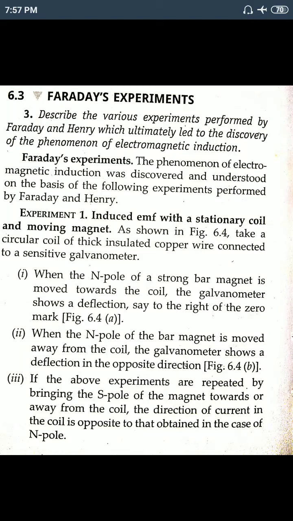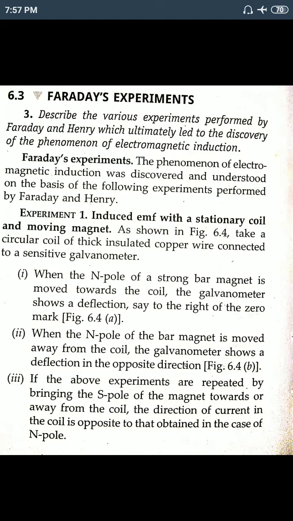That means when the magnet moves, the magnetic field linked with that circuit or coil changes, either increasing or decreasing. If we move it towards the wire, the amount of magnetic flux increases.